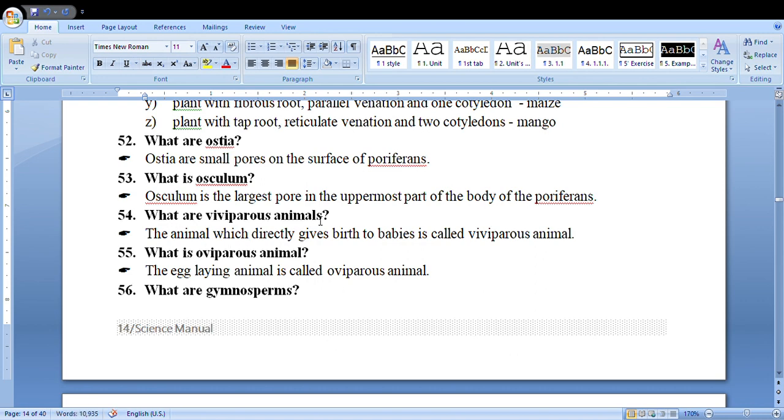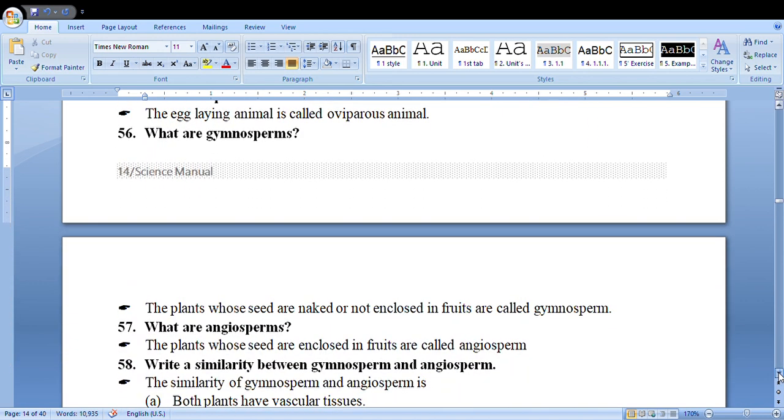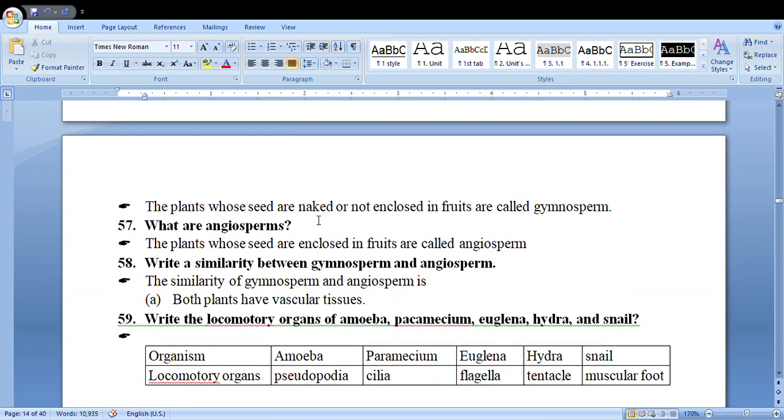What are viviparous animals? Animals which directly give birth to babies are called viviparous animals. What are oviparous animals? Egg-laying animals are called oviparous animals. What are gymnosperms? Plants whose seeds are naked or not enclosed in fruits are called gymnosperms. What are angiosperms? Plants whose seeds are enclosed in fruits are called angiosperms.